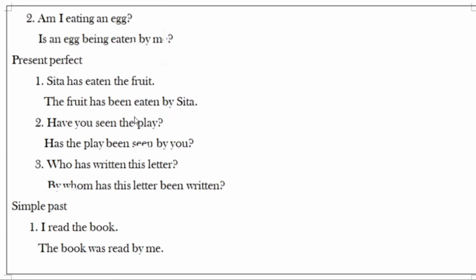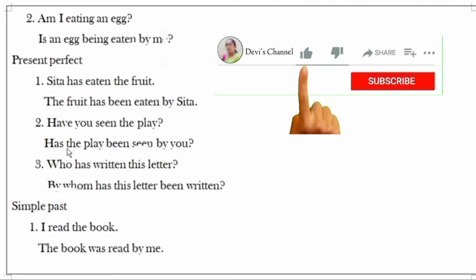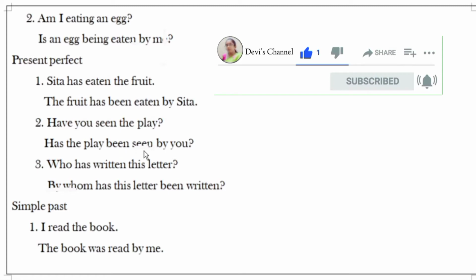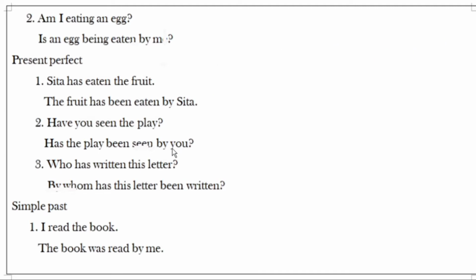It is the proper structure. Have you seen the play? It is interrogative mode. What is the object here? The play. So same sentence, interrogative sentence, how can you change it to passive voice? Have, according to this subject, becomes has. Here the subject is you, so have is used. Here the play is the subject, so we use has. Has the play been seen by you? So it is the proper structure of passive voice.